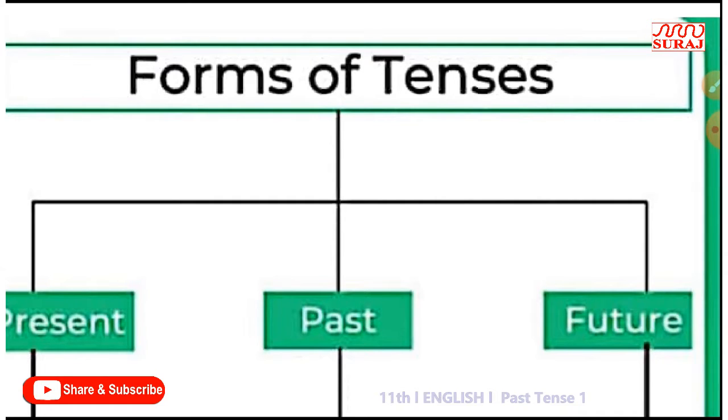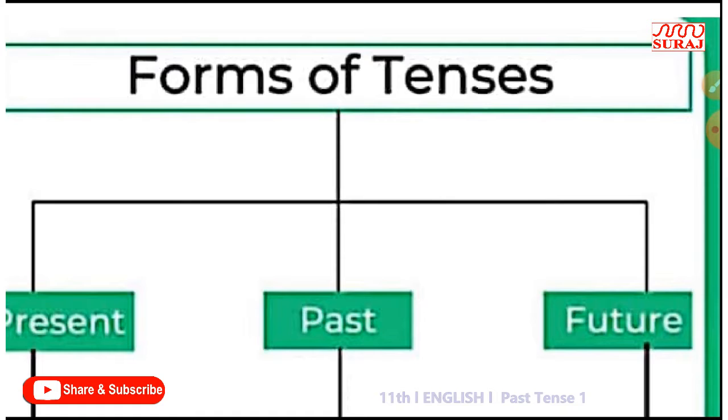Today I am going to deliver a lecture on the topic tense. You know very well that tense is a form of verb which shows not only the time of an action but also the state of an action. We can divide tense into three categories: present, past and future. And each tense we can classify into four categories: indefinite, continuous, perfect, perfect continuous.